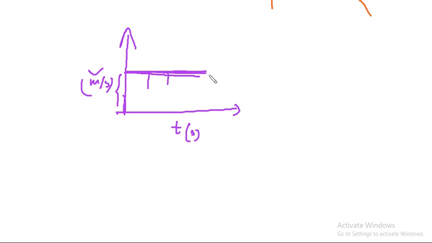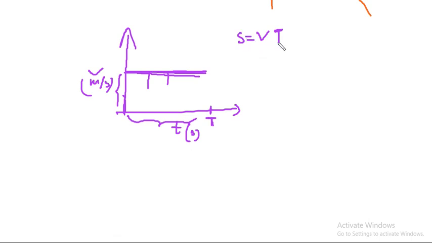What is the distance it travels after time t? If we call this time t, how much distance has it traveled? Velocity into time is the distance it travels. If velocity is constant and it moves for time t, then the distance traveled is vt.